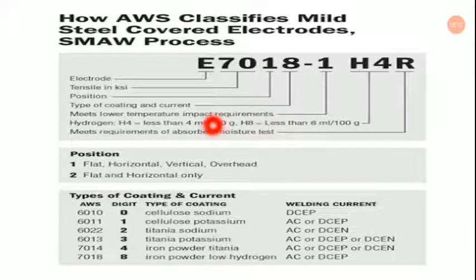And 1 means it meets lower temperature impact requirements. H is hydrogen, H4 equal to or less, and R means it meets the requirement of the absorbed moisture test. So these things are not that important, but these 5 letters, E7018, you have to remember very significantly, because in interviews and other examinations they may ask you the meaning of this particular specification of the electrode.